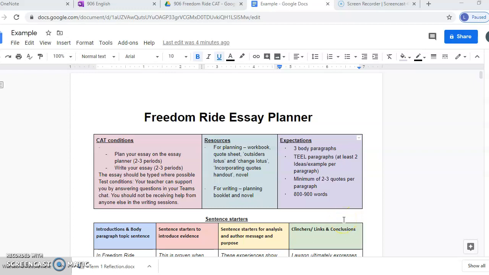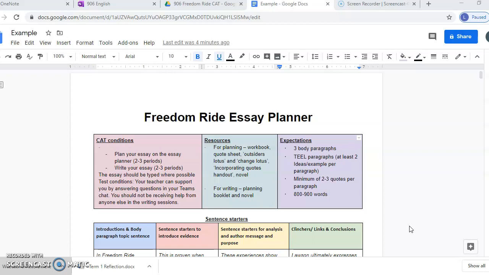Hello, Year 9. You'll notice that I've sent you an email with a Google Docs link in the email. If you click on the link, it will take you to a screen that looks like this, where your essay planner is for the Freedom Ride Essay CAT. So you're going to do your planning in this document, and you'll also be typing your essay in this document.